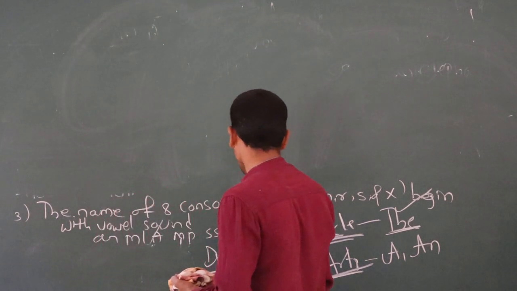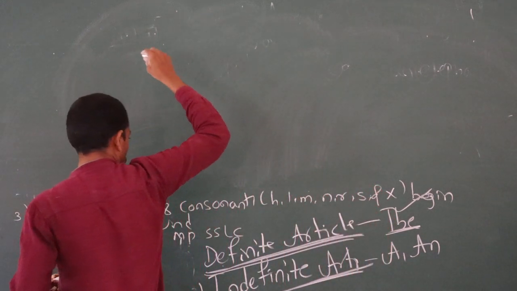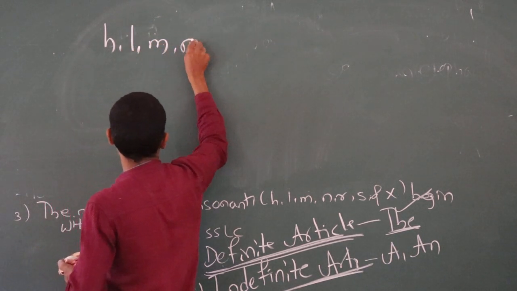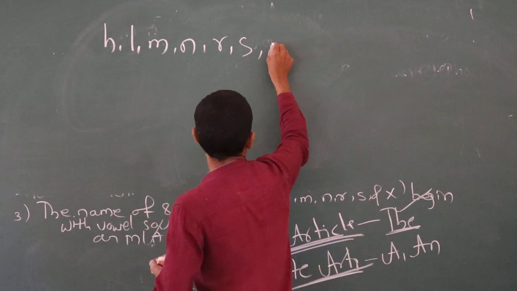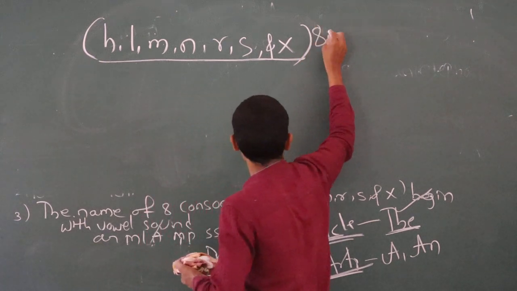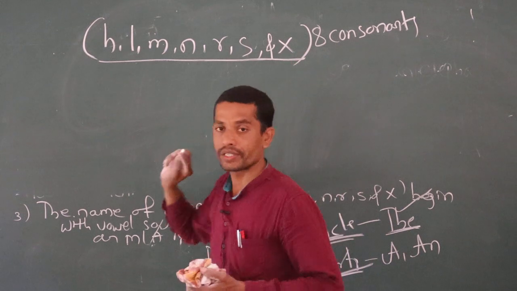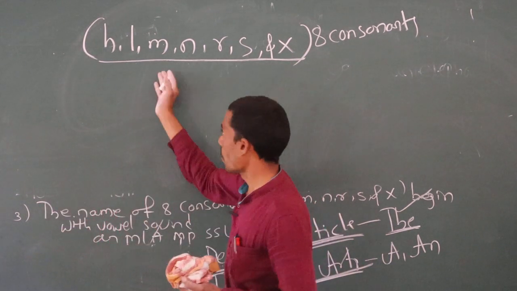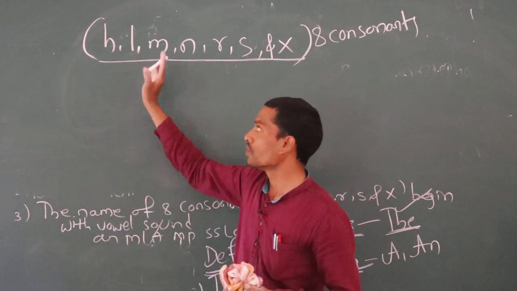Third one: the names of 8 consonants. This is very important. The letters are H, L, M, N, R, S, and X. If you find any of these 8 consonants at the start of a word in a sentence, we have to use an. I said that before a consonant we use a, but here is an exception.